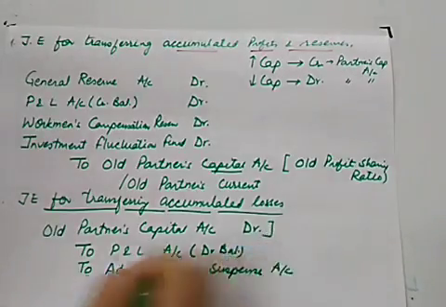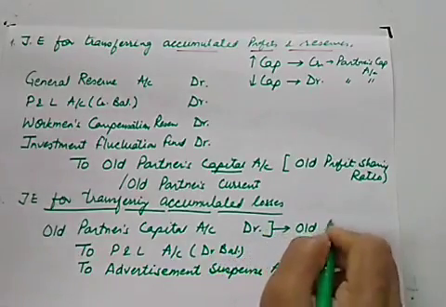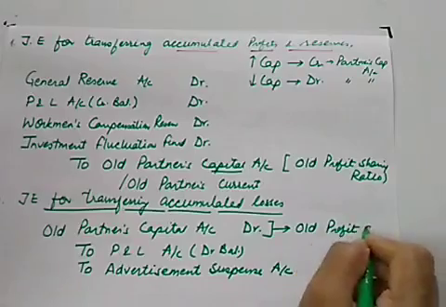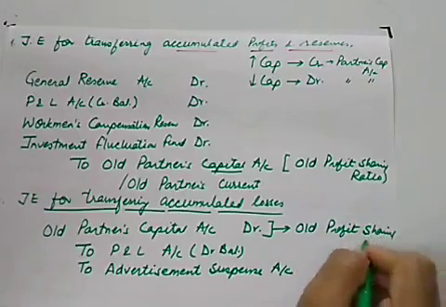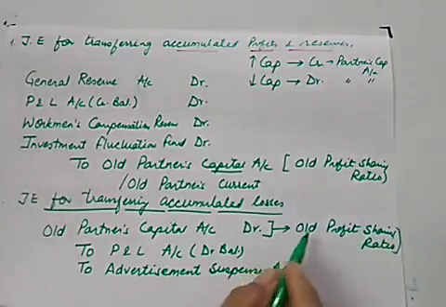And here also we will be giving debit to individual partners in the old profit sharing ratio. And I hope you know the reason now. What is the reason?